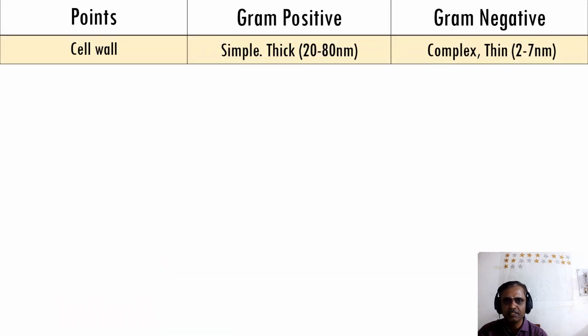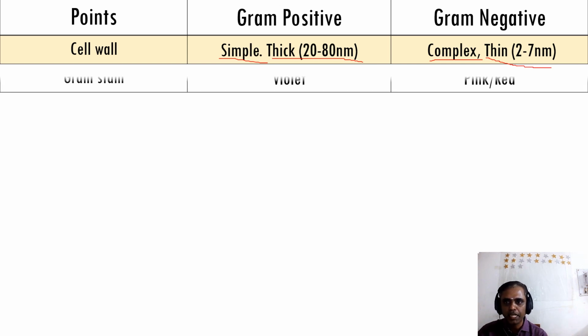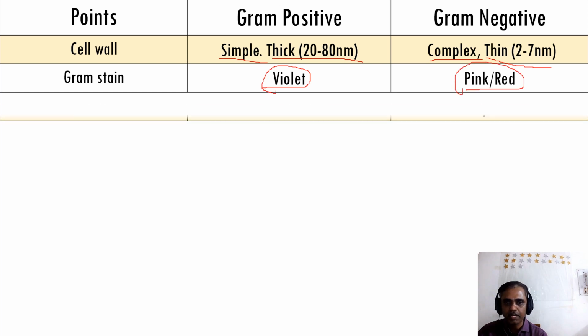So we'll study the simple differentiation between gram positive and gram negative cell wall. As we studied, the gram positive cell wall is simple, and the gram negative cell wall is complex. The gram positive wall is thick, 20 to 80 nanometers, whereas the gram negative cell wall is 2 to 7 nanometers. And in gram stain, it looks violet in gram positive, and pink or red in gram negative.